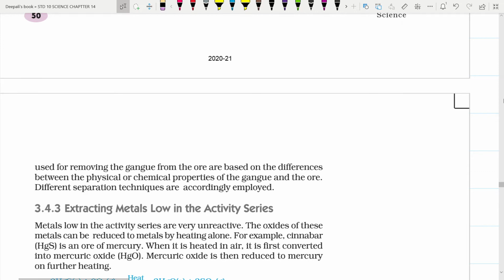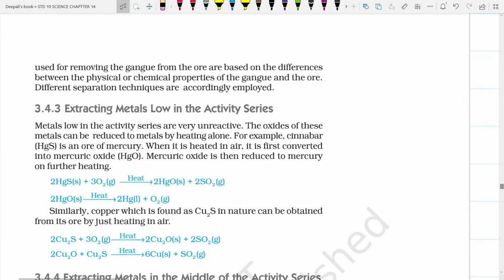Then the next step, according to their reactivity: metals of low reactivity. Metals low in the reactivity series are very unreactive. The oxides of these metals can be reduced to metal by heating alone. For example, cinnabar, that is mercury sulfide, is an ore of mercury, which is heated in air. It is first converted to mercuric oxide, HgO, and mercuric oxide is reduced to mercury on further heating.